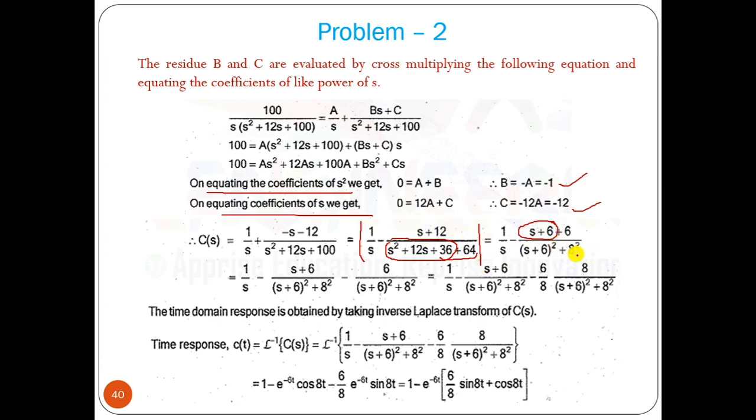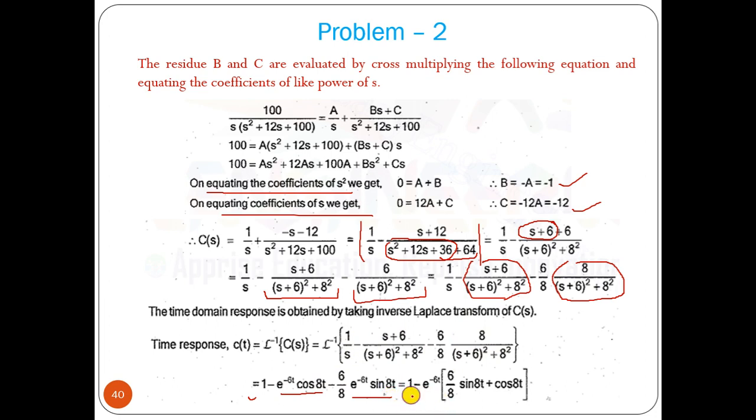Here we have 8 square. So this one we can take as one function, and the 6 by this we can take as another function. Now here this should be 8 omega by that factor, so we have to multiply by 8 and divide by 8. So we are getting this factor and this factor. Now we can convert it into Laplace inverse. If we perform that, we get e to the power minus 6t cosine 8t, plus 6 by 8 e to the power minus 6t sine 8t.